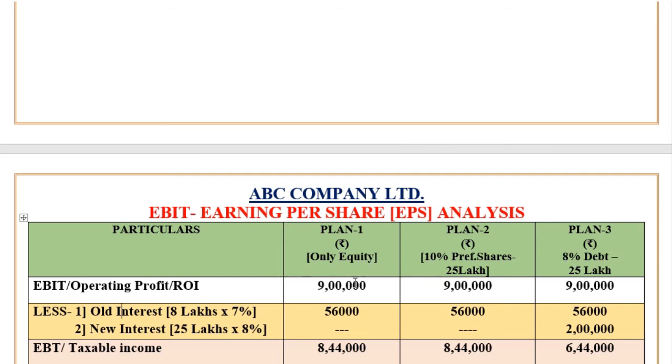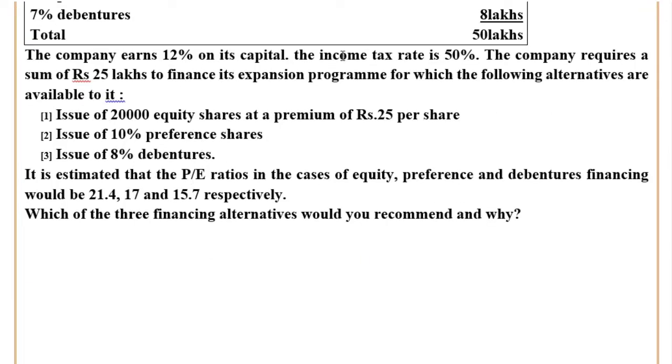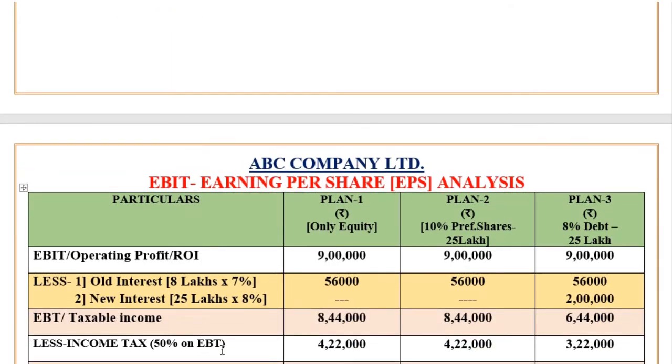So therefore 9 lakh minus 56,000, 8 lakh 44,000. 9 lakh minus 56,000, 8 lakh 44,000. 9 lakh minus 56,000 minus 2 lakh, you will get 6 lakh 44,000 rupees. This is EBT, or taxable income. Then you deduct income tax. So what is the rate of income tax here? The rate of income tax will be 50%. So you deduct 50% on EBT, so you'll get 4,22,000, 4,22,000 and 3,22,000.